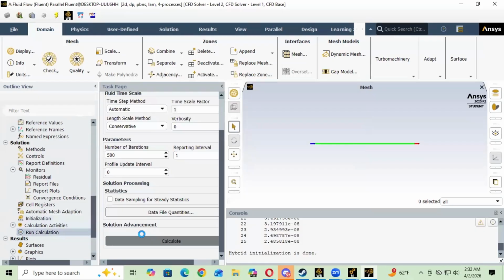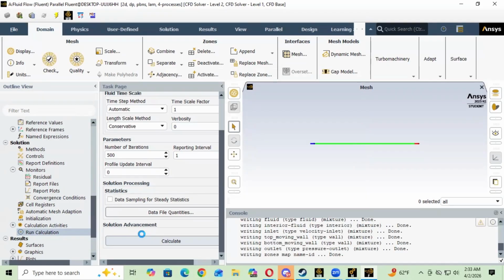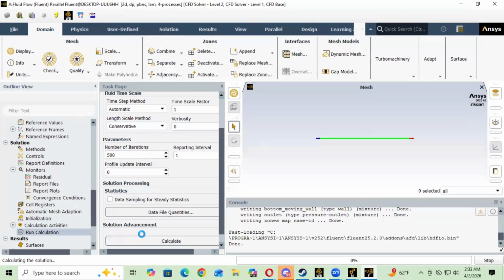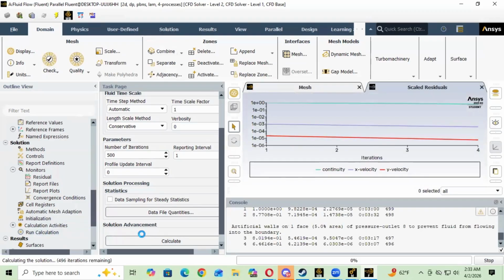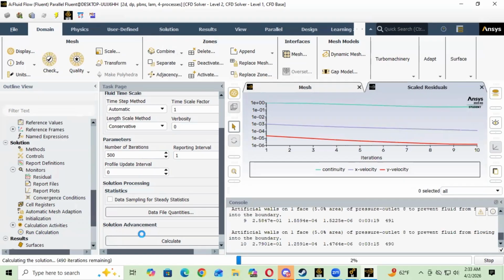This is also gonna take a second, so feel free to skip this part. The software should tell you when the iterations are done. There we go.